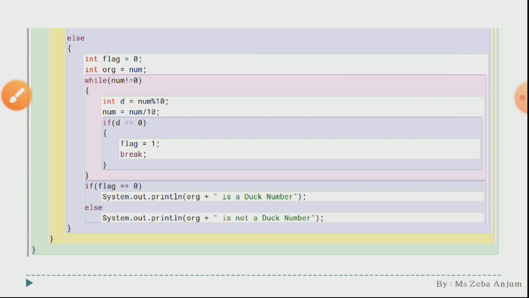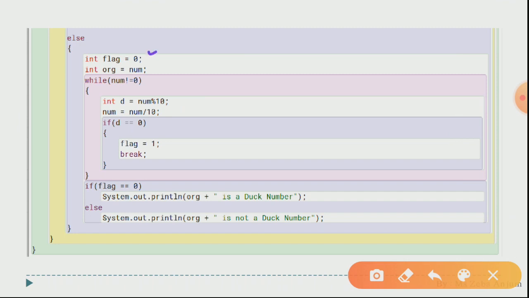Now you have used some variables. First, flag we have used. The second one, org, is going to store your original number, because as you know जब आप ये while loop लगाते हैं, जब आप अपना number को divide करते हैं, then आपका number lost हो जाता है. So what we need to do is store our original number. That is why we are using this org variable over here.